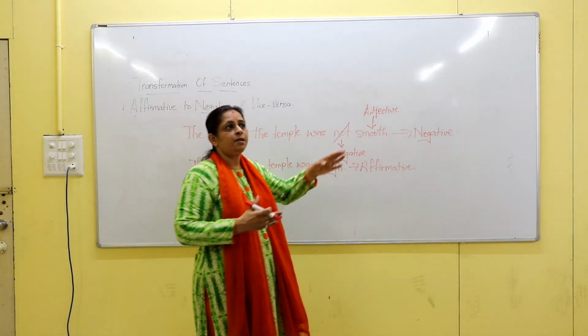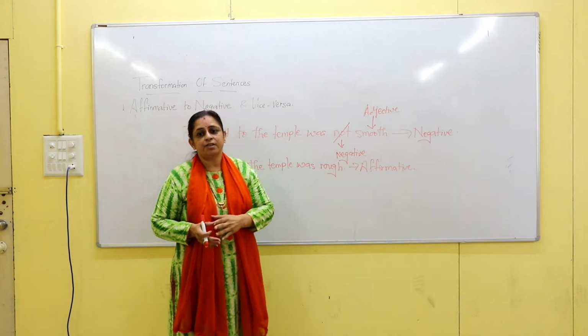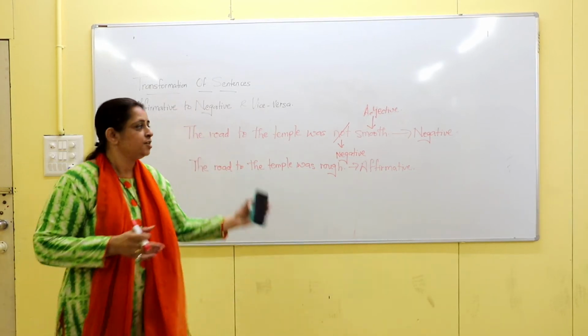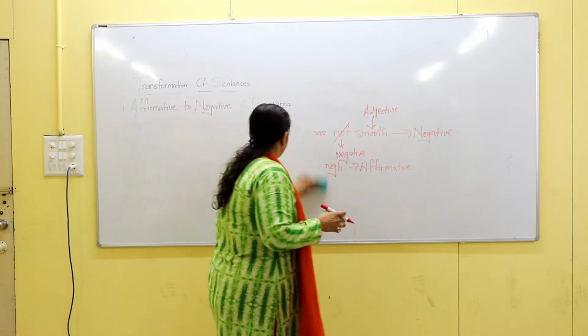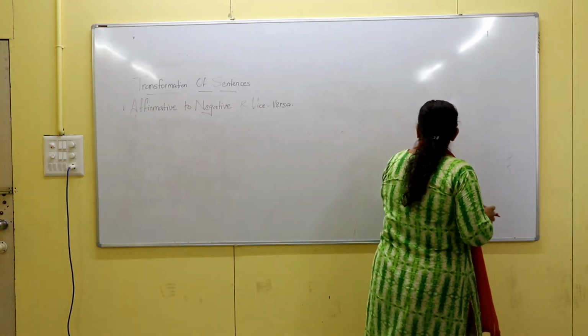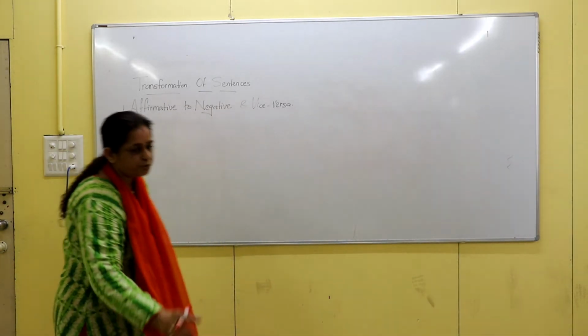Now all the time it's not possible to apply the adjective's opposite. At times you have to make a few changes in your sentence also. So I'll give you a few examples of those also, where the opposite of the adjective is not possible.